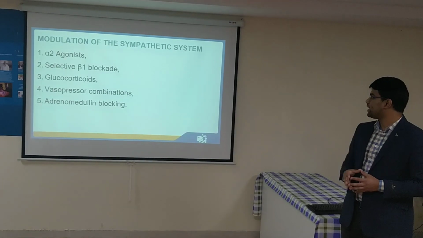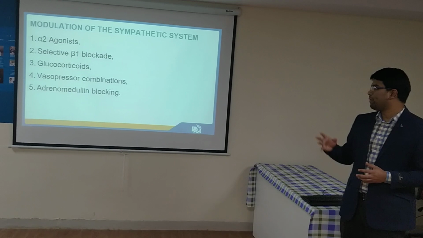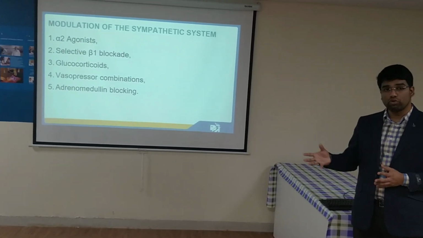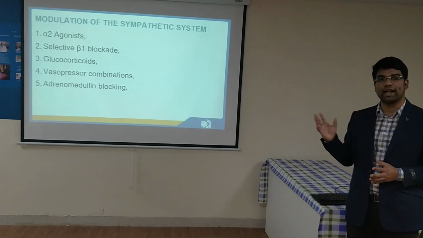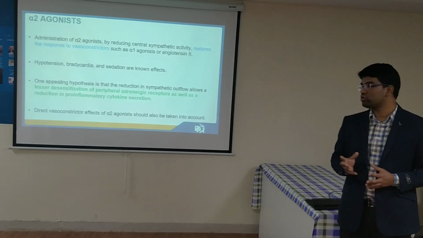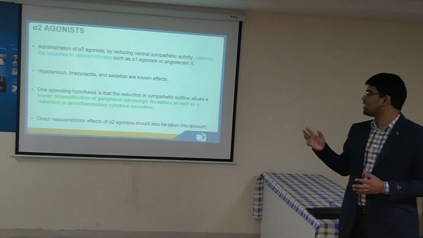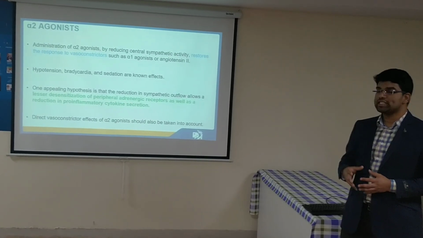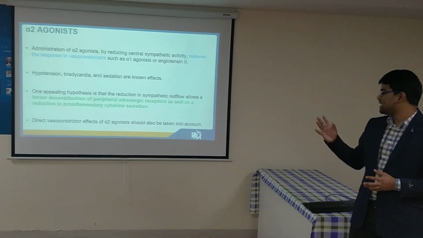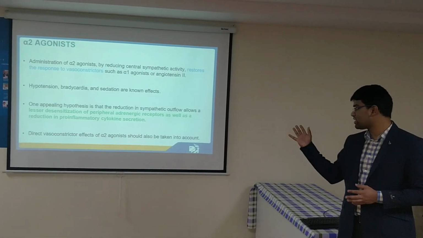Coming to the modulation of the sympathetic system, how does it help in assisting vasoplegic treatment? The main components used are alpha-2 agonists, selective beta-1 blockade, glucocorticoids, vasopressin combinations, and adrenomedullin blocking. Coming to alpha-2 agonists, dexmedetomidine and clonidine are the most common drugs. They restore the response to vasoconstrictors such as alpha-1 agonists and angiotensin 2 by reducing the central sympathetic activity. The main mechanism of action is lesser desensitization of peripheral adrenergic receptors, and also there is a direct vasopressor effect of alpha-2 agonists.